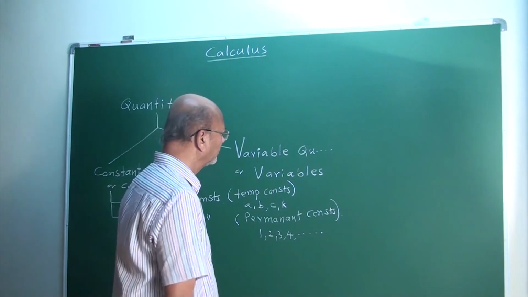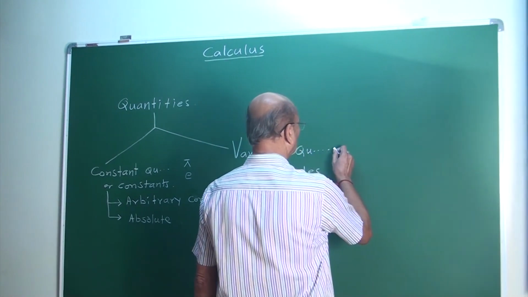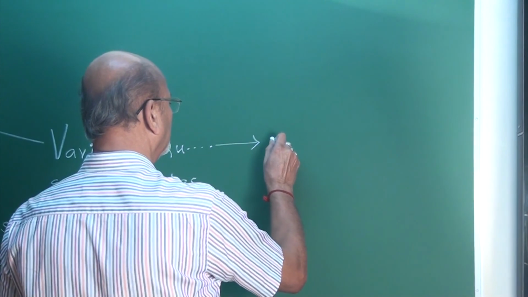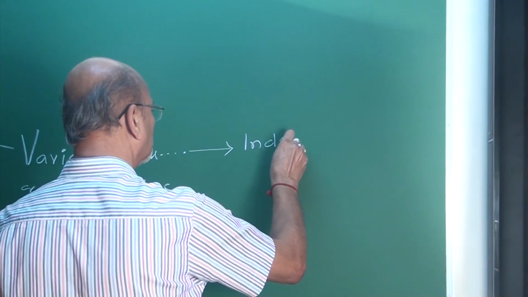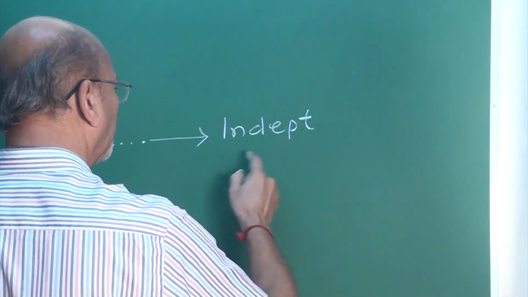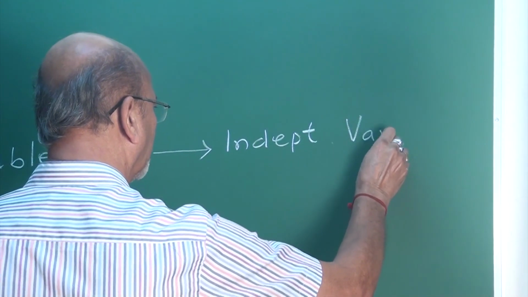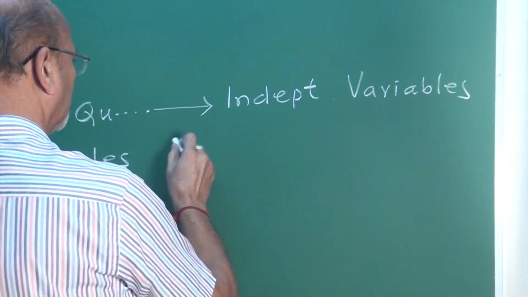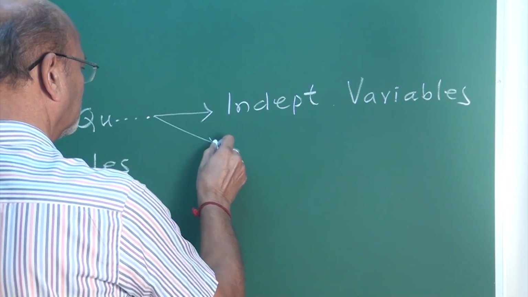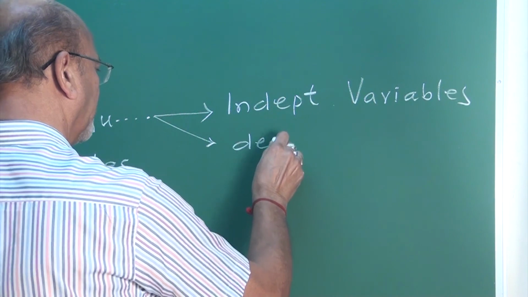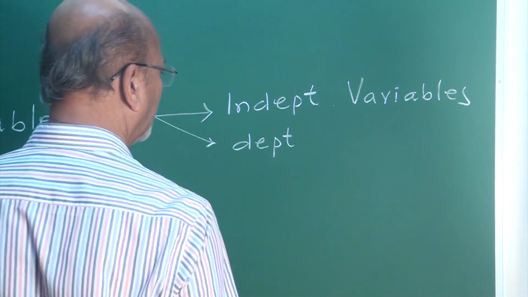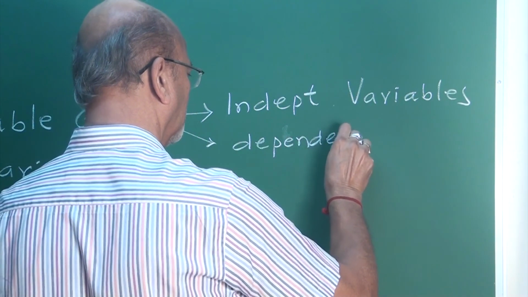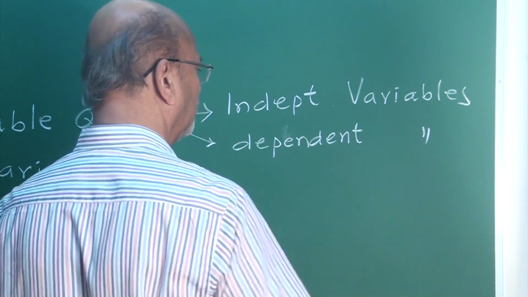Even in these variables, my friends, you are observing two types. One is independent variables. The second is dependent variables.